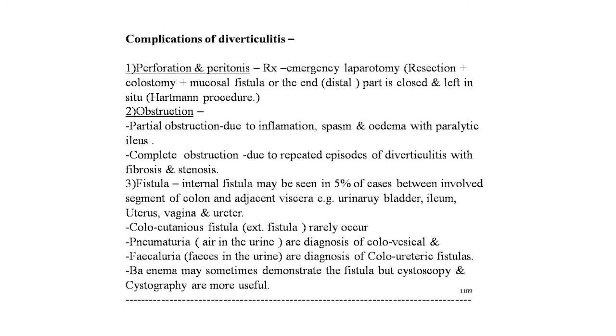The third complication of diverticulitis is fistula. Internal fistula may be seen in 5% of cases, between the involved segment of colon and adjacent viscera, for example urinary bladder, ileum, uterus, vagina and ureter. Colocutaneous fistula, that is the external fistula, rarely occurs. Pneumaturia, air in the urine, is diagnostic of colovesical fistula, and fecaluria, feces in the urine, is diagnostic of colureteric fistula. Barium enema may sometimes demonstrate the fistula, but cystoscopy and cystography are more useful in this condition.